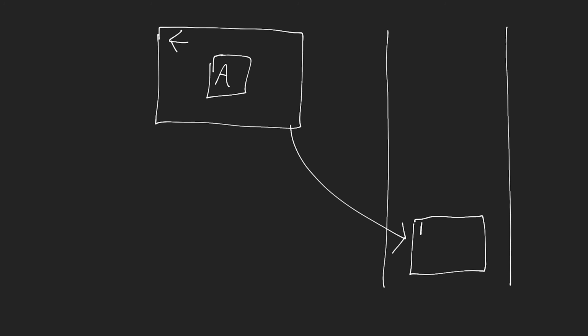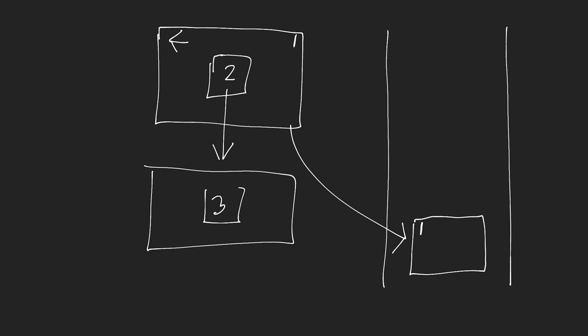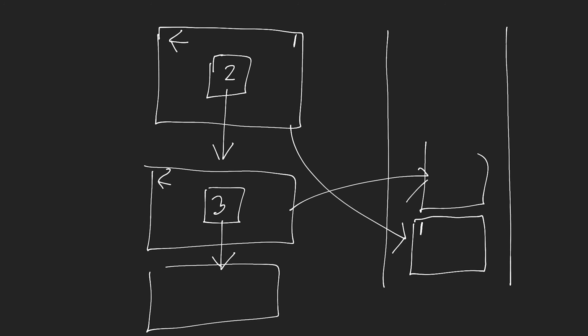Let's just call this something like page 1, all right? We'll kind of label our pages here. And then I navigate now to page, really we should have called this something like page 2, okay? So now we're on page 2. Maybe page 2 allows us to go to page 3. And then on each of these pages, we have this back arrow, okay? So now if I decide to go to page 3, I'm going to take this page and I'm going to push this onto the stack, which now means I have page 2 on the stack.